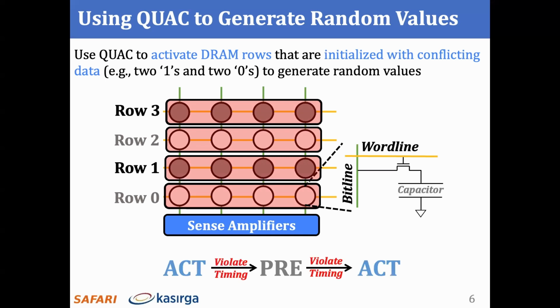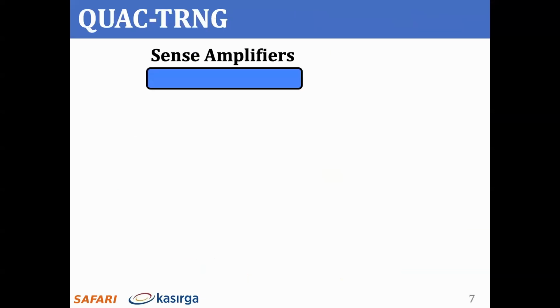To do so, we send an activate precharge activate command sequence with violated timing parameters. We hypothesize that this keeps the bit line voltage below a reliable sensing threshold, and some sense amplifiers cannot correctly amplify the bit line voltage. Then, these sense amplifiers randomly amplify the voltage either to a logic 1 value or a logic 0 value based on noise originating from random physical processes. We develop QUAC-TRNG, which generates true random numbers at high throughput by exploiting this behavior.